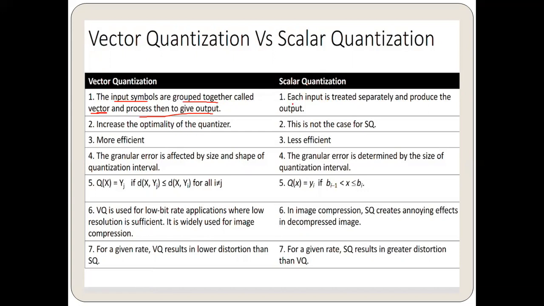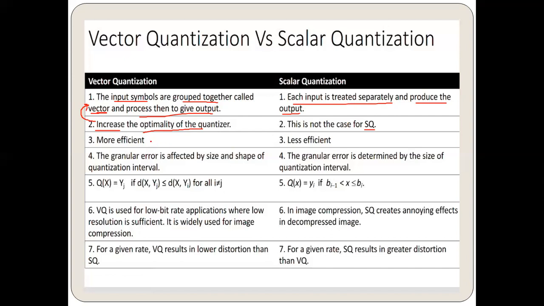While in scalar quantization, each input is treated separately, that is independently, and then they produce the output, due to which the optimality of the quantizer increases. So if anyone asks why the optimality of the vector quantizer increases, it is due to this first point. But this is not the case for SQ, scalar quantization, because each input is treated separately. So the optimality is less as compared to vector quantization.